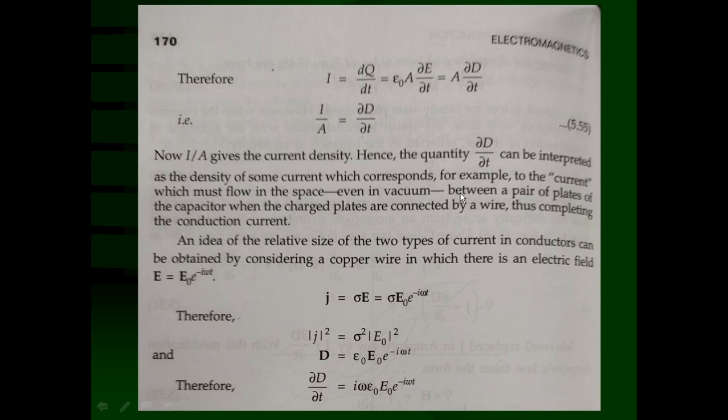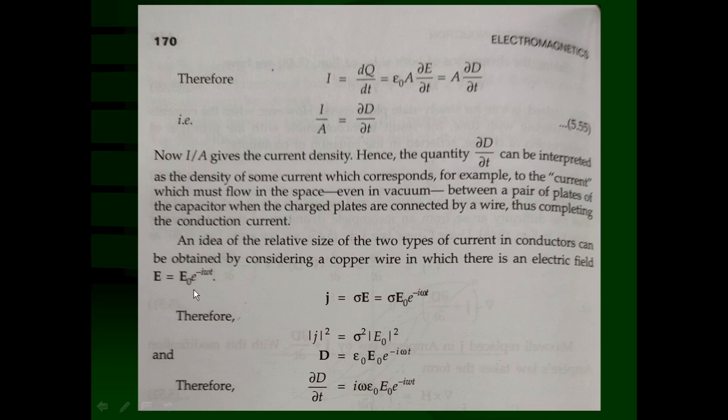And you know that electromagnetic waves, that means time varying electric and magnetic fields, propagate in a vacuum also, in space also, that is called electromagnetic waves. The idea of the relative size of the two types of current in a conductor is obtained by considering a copper wire in which there is an electric field E equal to E0 e raised to minus i omega t. Now, we will see what is the significant difference between the conduction current density and displacement current density.